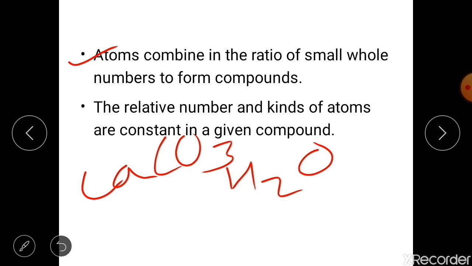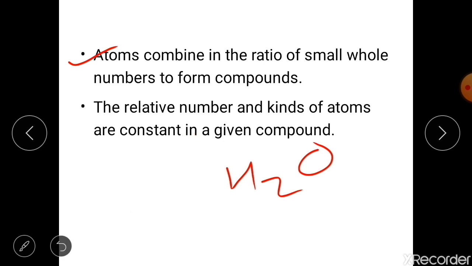Calcium carbonate has calcium, carbon and oxygen, 3 types of atoms, and the number of these atoms is constant here. One calcium atom, 1 carbon atom and 3 atoms of oxygen. So in this way we have understood the various postulates given by Dalton.